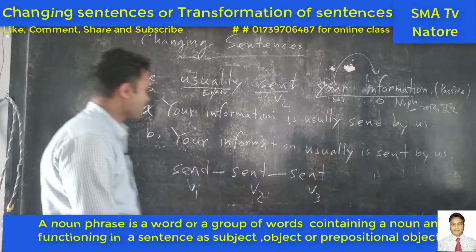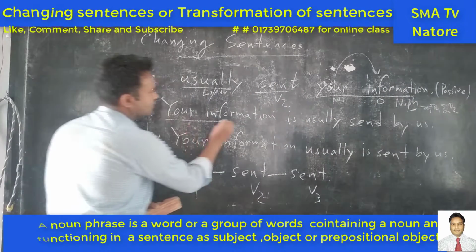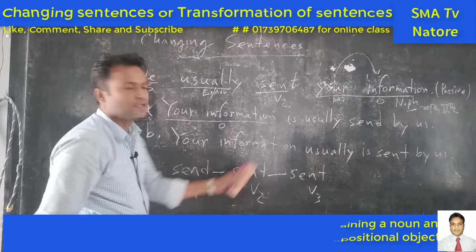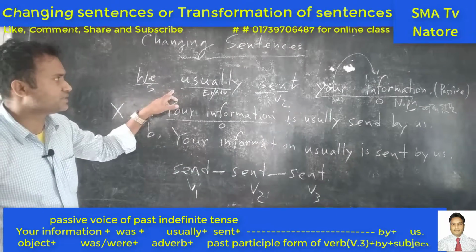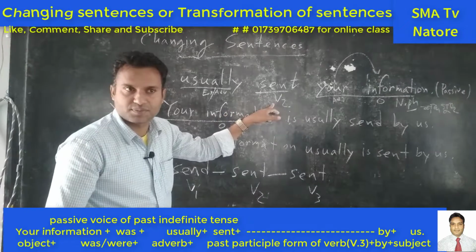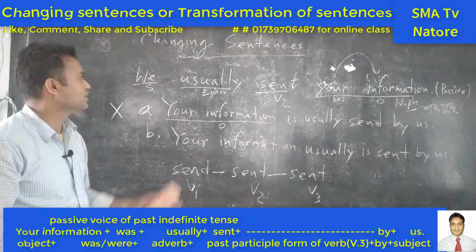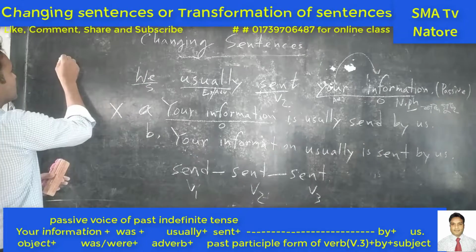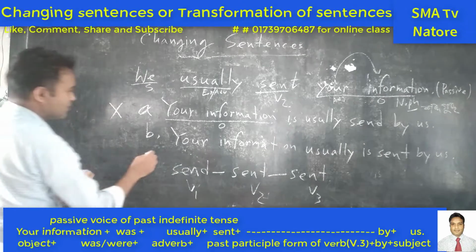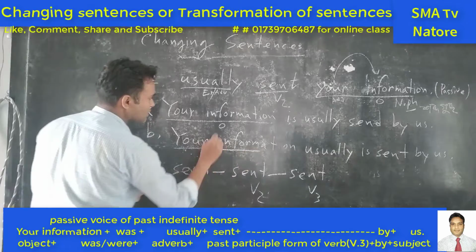Next one: this one is the object, and next we have seen what the name of this tense is, subject and past form. For this reason, we have to use the passive form of the past indefinite tense. So in the past indefinite tense, what is the passive form? Object.